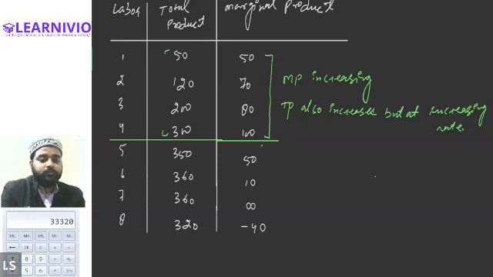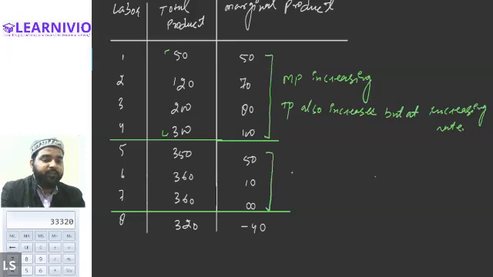Okay. Now let's move to the fifth unit, fifth, sixth, and seventh. Tell me what you are noticing here in the behavior of the marginal product. What do you think? What is happening here? Decreasing. MP is decreasing, correct. And now tell me, when MP is decreasing, what is happening with the total product?